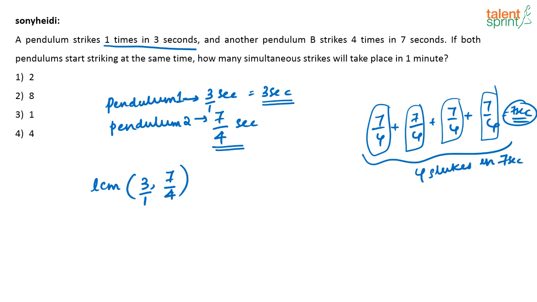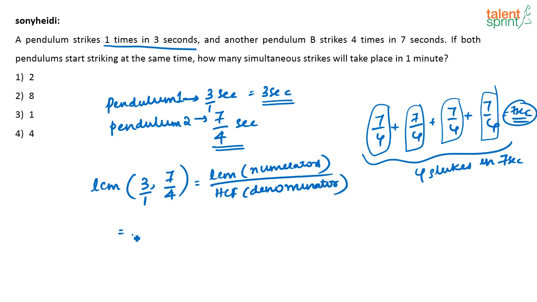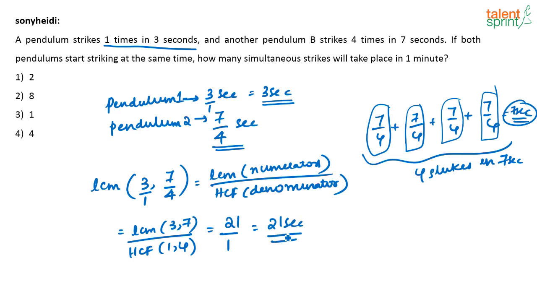Now how do you find the LCM of fractions? The LCM of fractions is nothing but the LCM of the numerators divided by the HCF of the denominators. I hope all of you know this formula. So here, LCM of 3, 7 divided by HCF of 1, 4. What is the LCM of 3 and 7? 21. HCF of 1 and 4 is 1. Or I can say that every 21 seconds, these two pendulums will strike together.